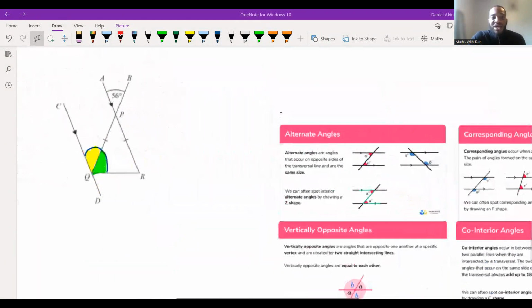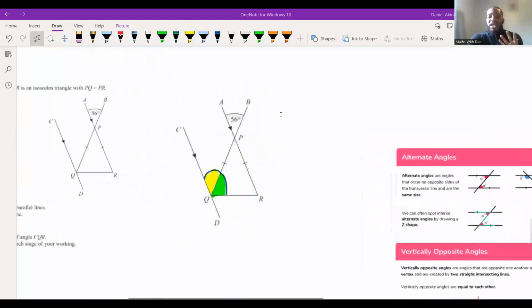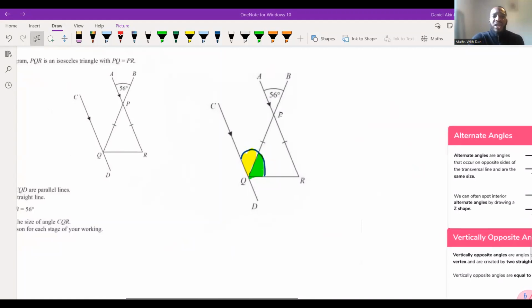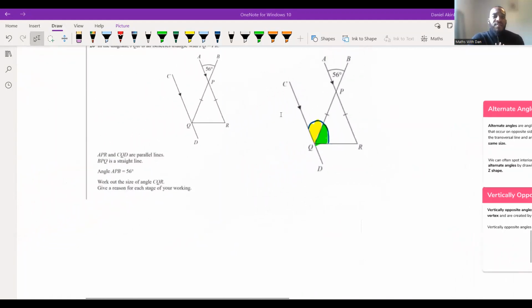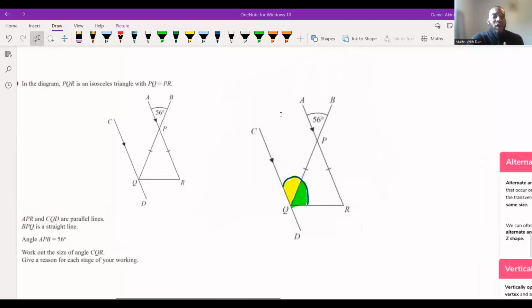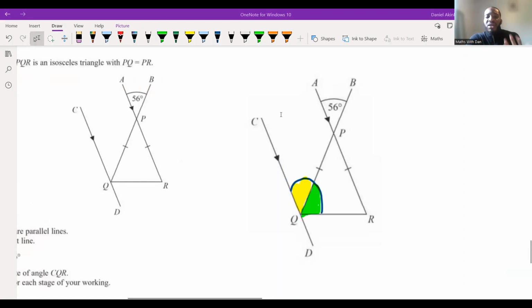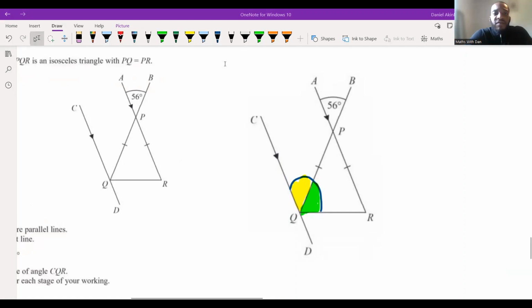Anyways, let's apply this. What I'm doing in an exam is looking at this question and saying, okay, what rules can I see here? I've got two angles that I need to find. And for me personally, I have an isosceles triangle. What does it mean when a triangle is isosceles? What does that mean about the angles at the bottom? Can somebody remind me? Exactly. Thank you very much, Zaraya, Rosalia. They are the same. So this angle here is also the same as the green one, so I'm going to highlight this as green too.